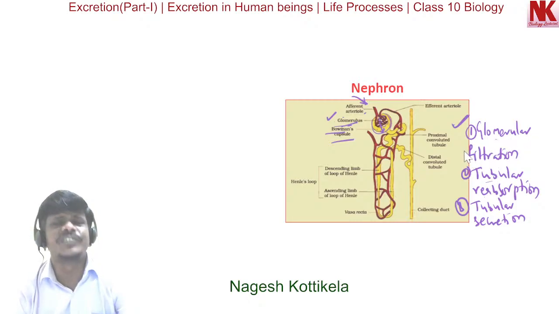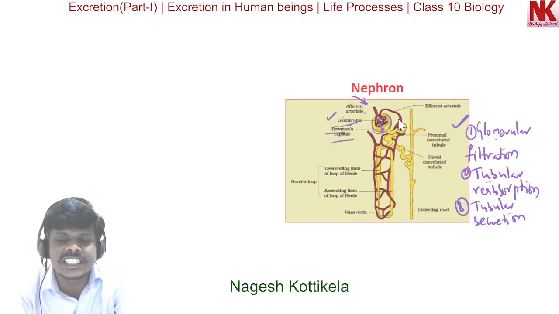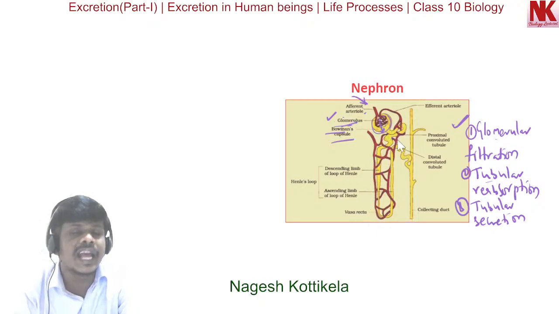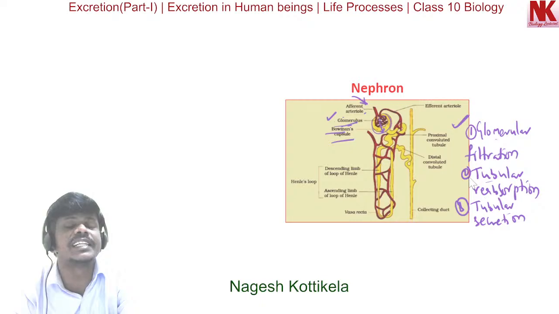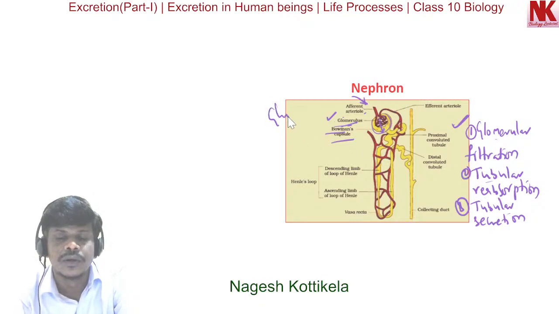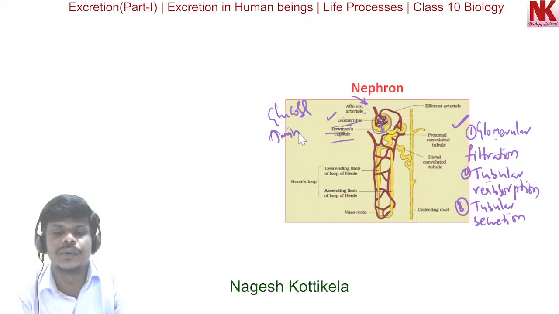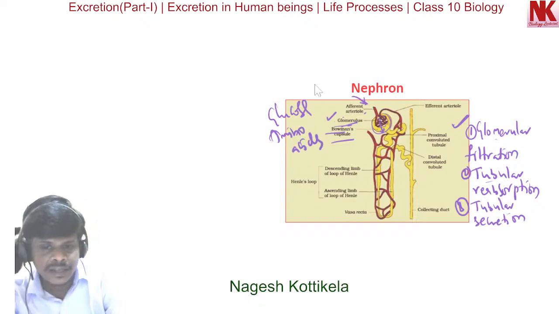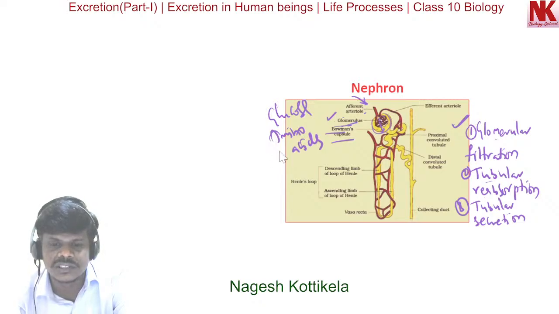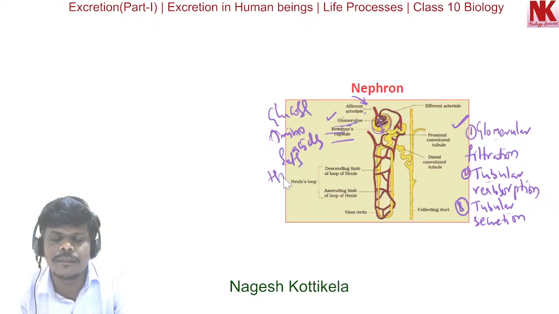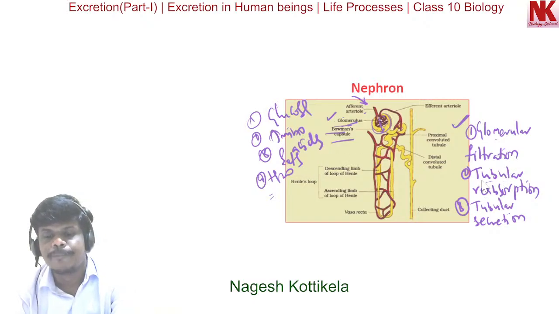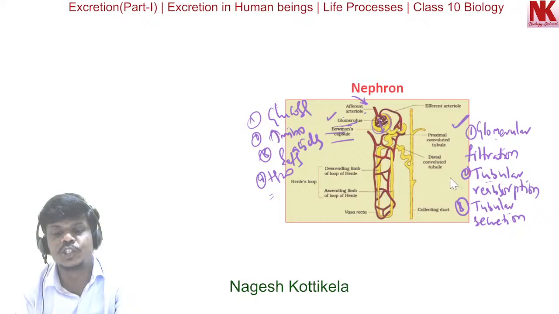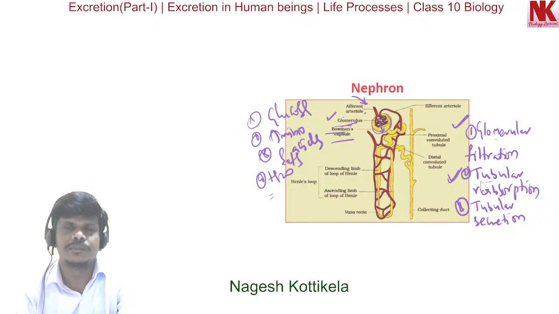While the filtrate is passing through this tube, the useful substances present in it, as I discussed just now, glucose, amino acids, salts, and a large amount of water, are actively absorbed. This is what we call tubular reabsorption.